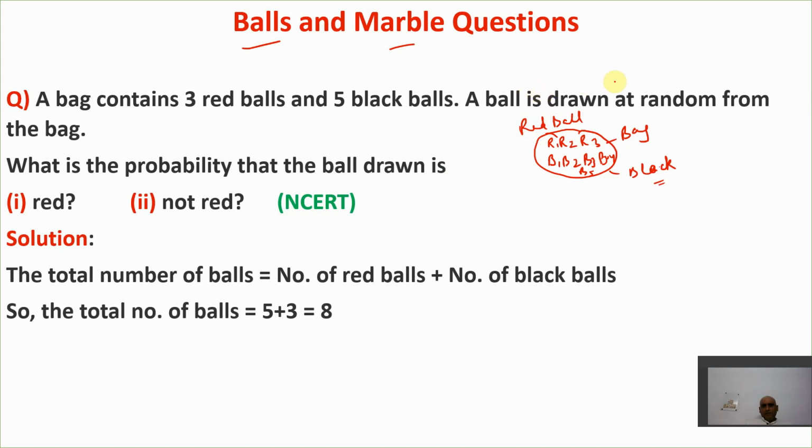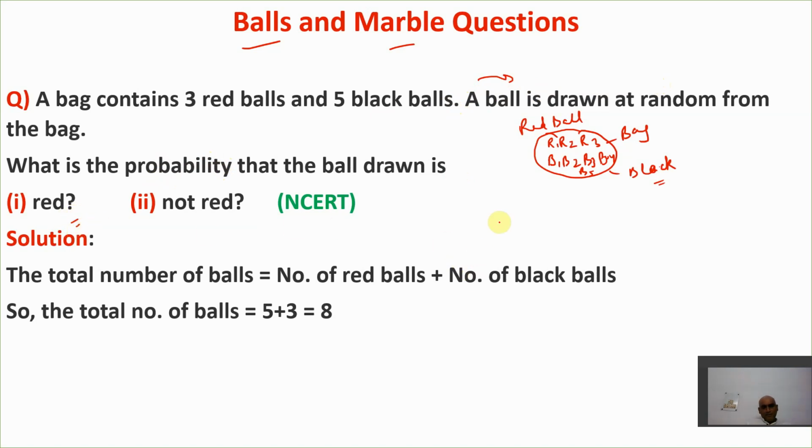A ball is drawn at random from the bag. That means a single ball is drawn, right? They never say 2 balls are drawn, 3 balls are drawn. A single ball is drawn. Remember, right? So what is the probability that the ball drawn is red?